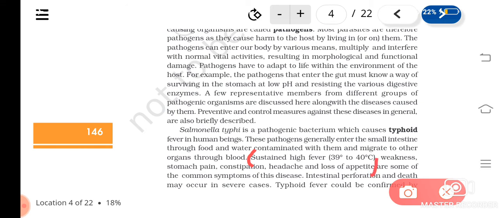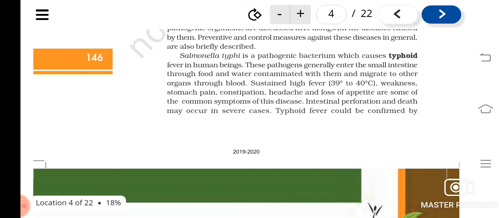You can notice one thing: as it is affecting the small intestine or digestive system, there will be associated symptoms like stomach pain, constipation and loss of appetite. These are due to the organism attacking the digestive system. And if it is not treated, what can happen? Intestinal perforation, which means holes can form in the intestine, and that can lead to death.